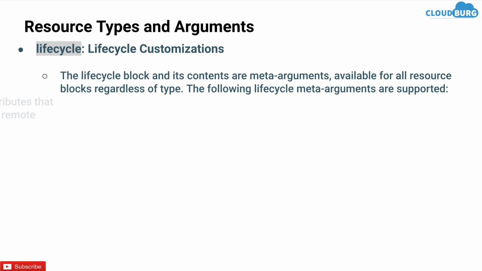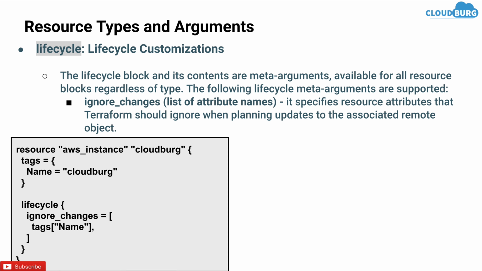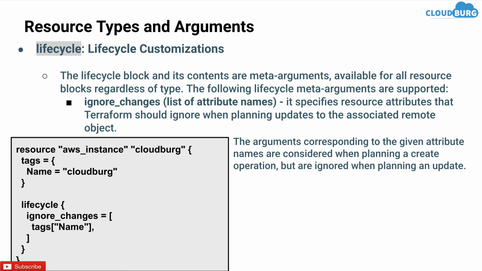Next is ignore changes. It specifies resource attributes that Terraform should ignore when planning updates to the associated remote object, as shown below. So here is one EC2 instance having lifecycle as ignore changes, in which we are ignoring the tag which is name. So when we run Terraform plan, it will ignore the changes done in the name.